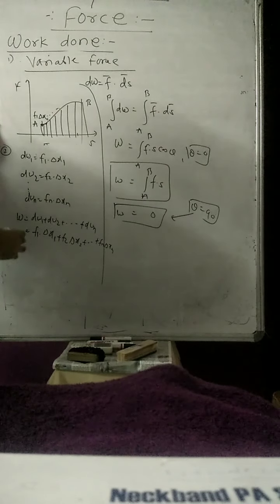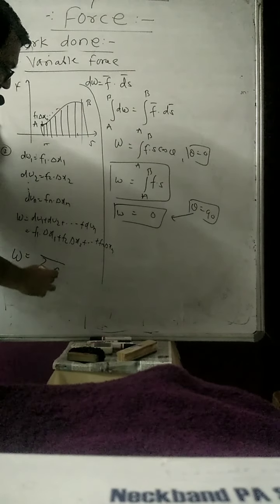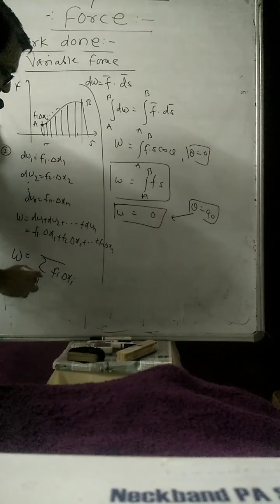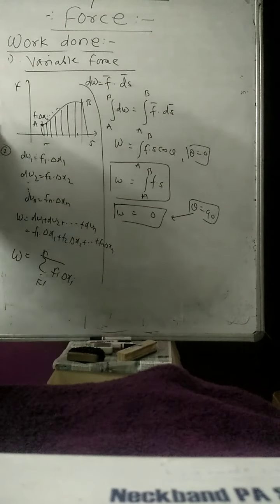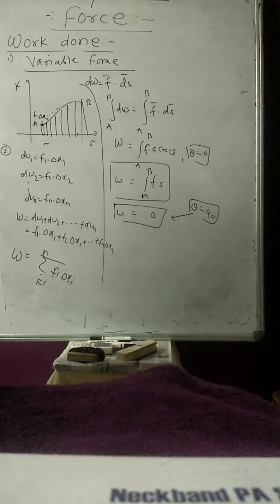Or we can also say that this work done is equal to the summation of Fi into delta xi, where i varies from 1 to n. That is the amount of work done. Or we can say, in the limit delta x tends to 0, the integral from xi to xf of F into dx is also your work done. So this is due to variable force. This is the second case: in case of the variable force, we are able to find out the work done.